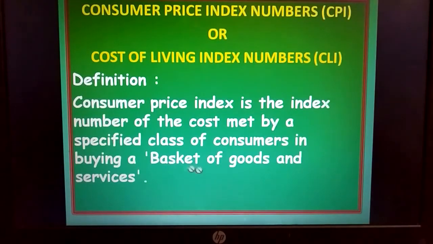What do you mean by basket of goods and services? Basic day-to-day needs to live life are nothing but the basket of goods and services. And why have we mentioned here specified class of consumers? It pertains to a specified class of consumers, as we have said.